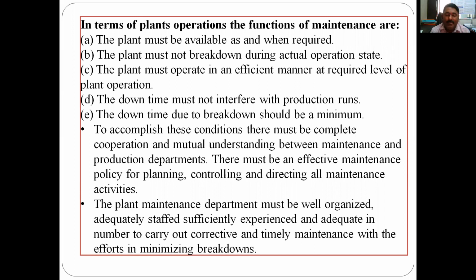electric and mechanical, two different types of maintenance are there, with 2 persons under electric and 2 persons under mechanical. And at a time, there are 3 breakdowns due to electric. Only 2 workers are there. So they will complete the first ones. One will go for the first breakdown, the second will go for the second breakdown, but the third has to wait until the first 2 are completed. So, a sufficient number of staff. And it is not the case that, okay, then go for a 10% recruitment. If no breakdown is occurring per day, or only 1 or 2 places, then the remaining 8 will be idle. So this should not happen. There should be a golden mean of this.